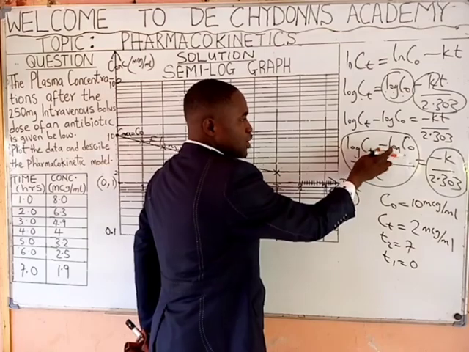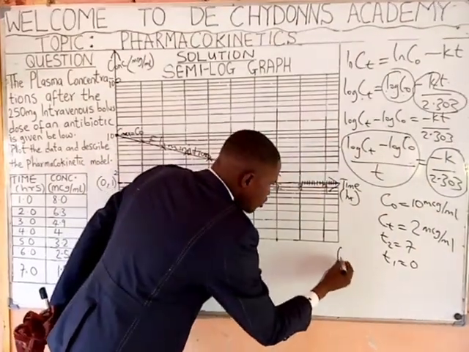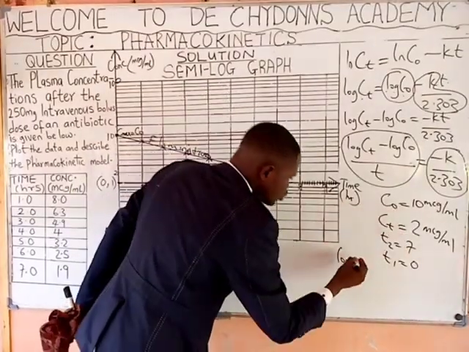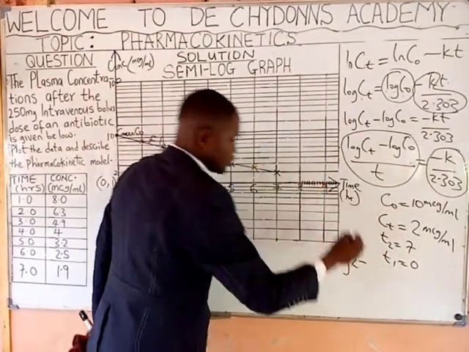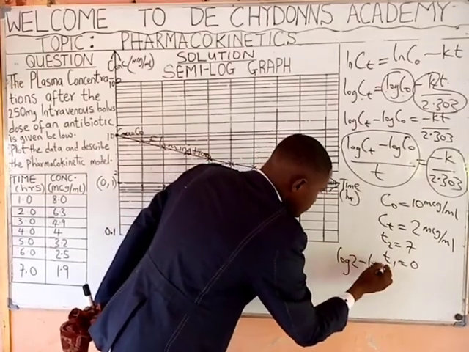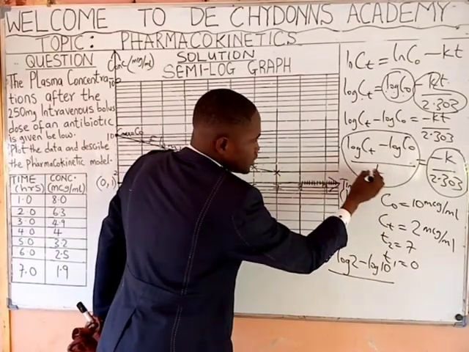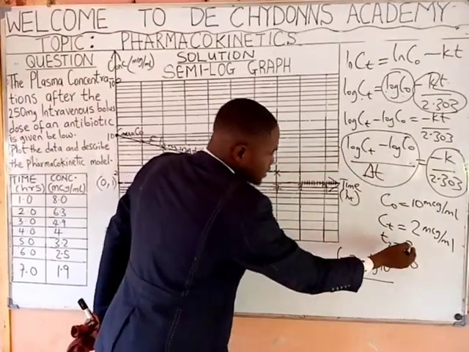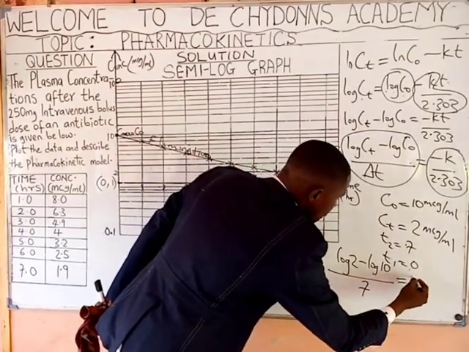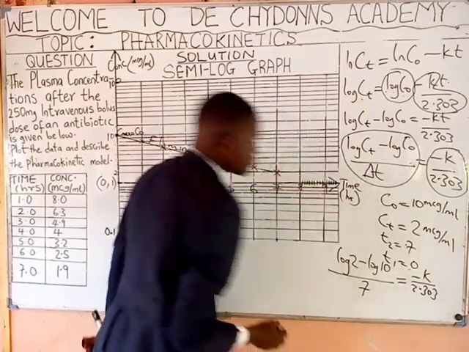Now, we plug them into this formula. It will be giving you log, what is our Ct? 2, minus log 10, all over t. This change in t will be 7 minus 0, which is 7. That will be equal to minus K all over 2.303.